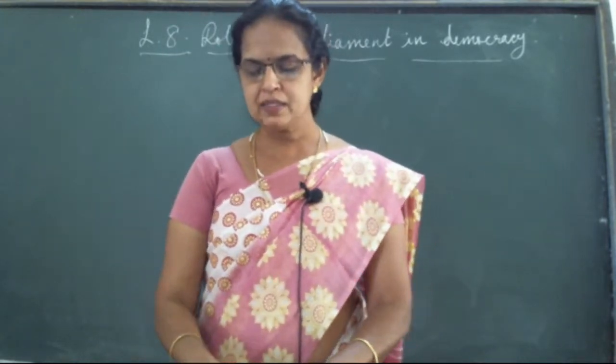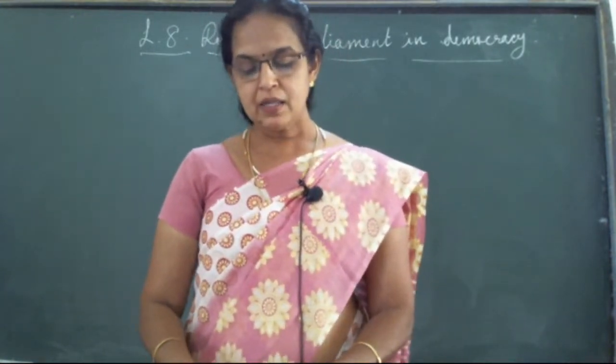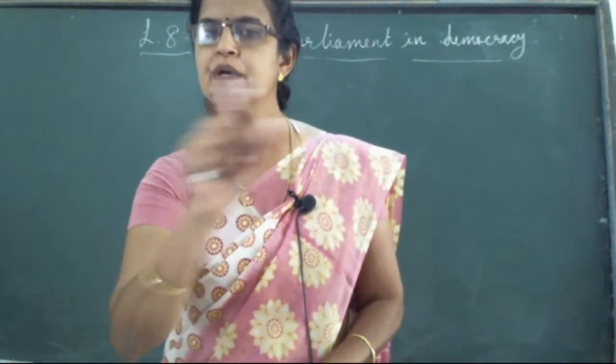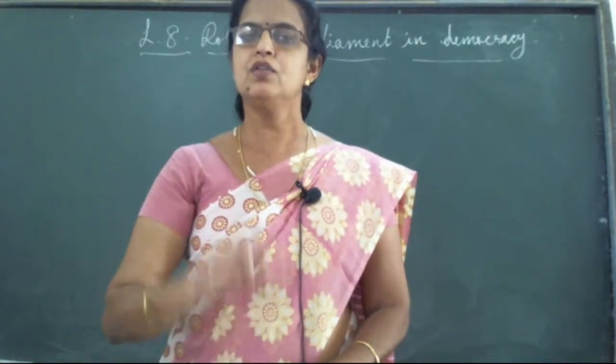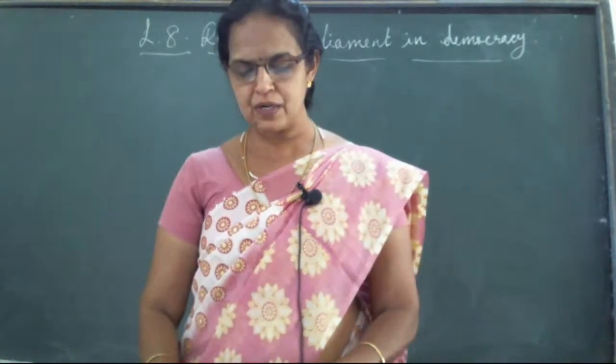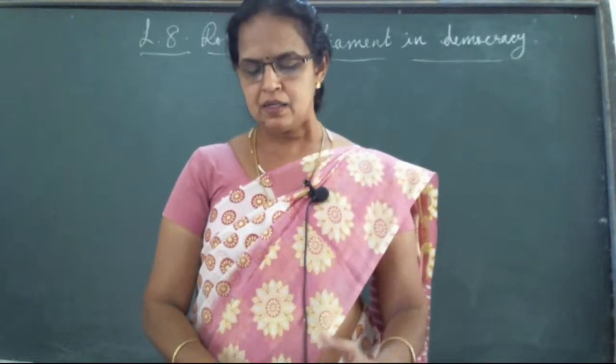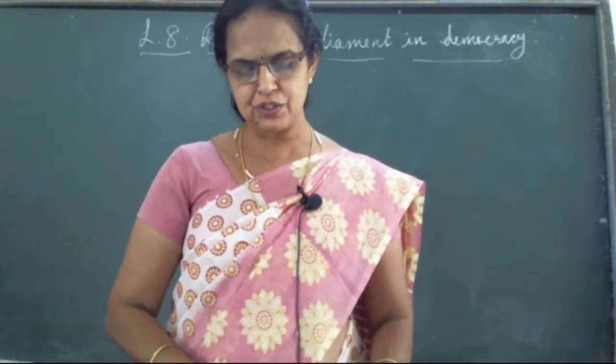Suppose the question is why the opposition party plays a major role, then you can reduce the question hour session part. During question hour session, the opposition party asks the questions. Just after writing that, you can come to the lowest point. The opposition party plays a major role in the effective administration in democracy.